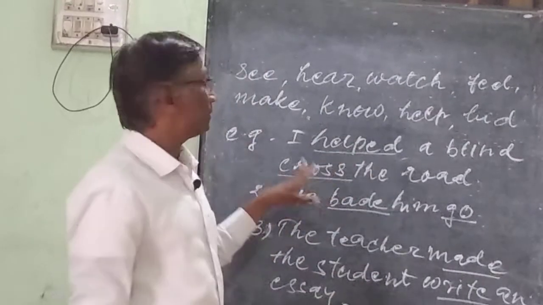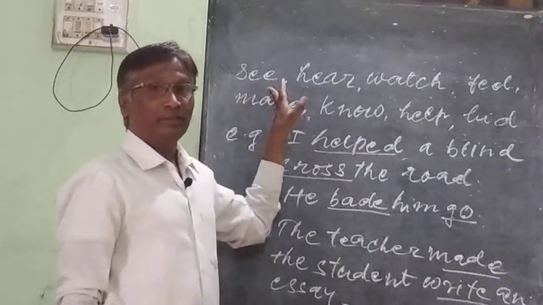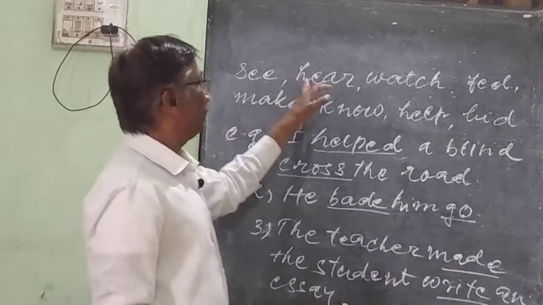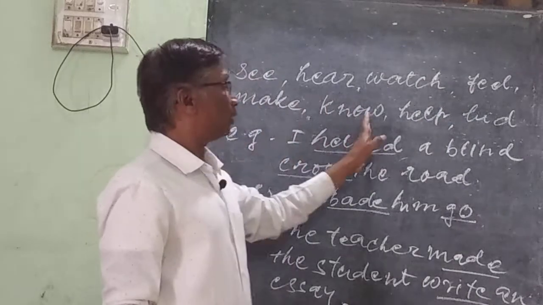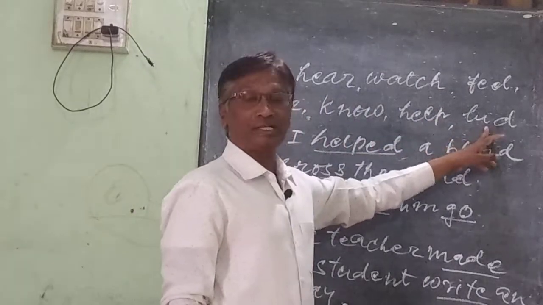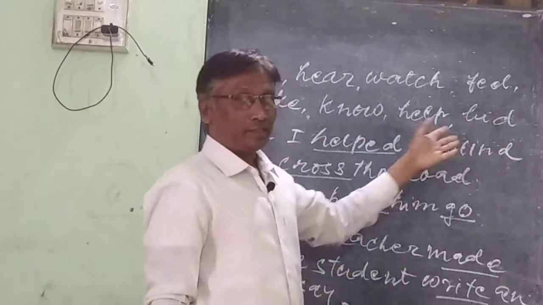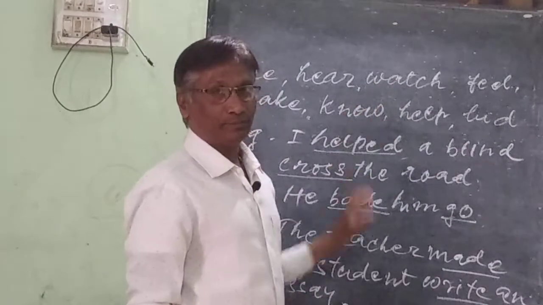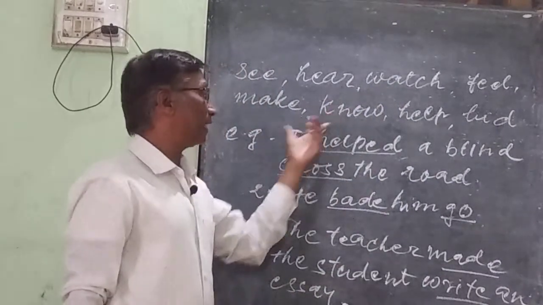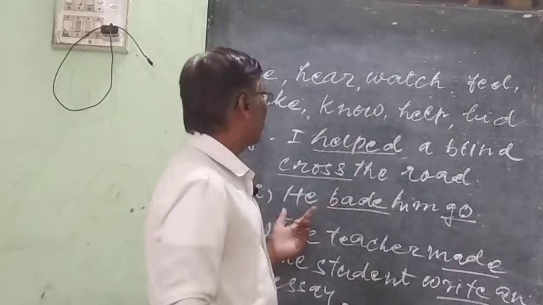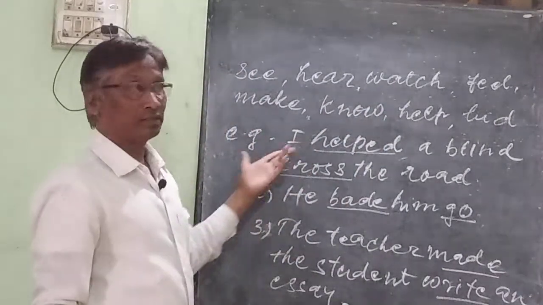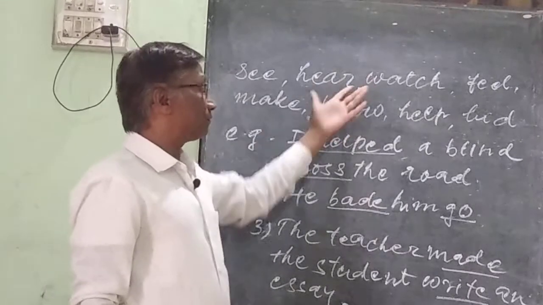The first rule is the verbs like see, hear, watch, feel, make, know, help and bid take bare infinitive after them when these verbs are used in active voice only. So these are some examples having these verbs.